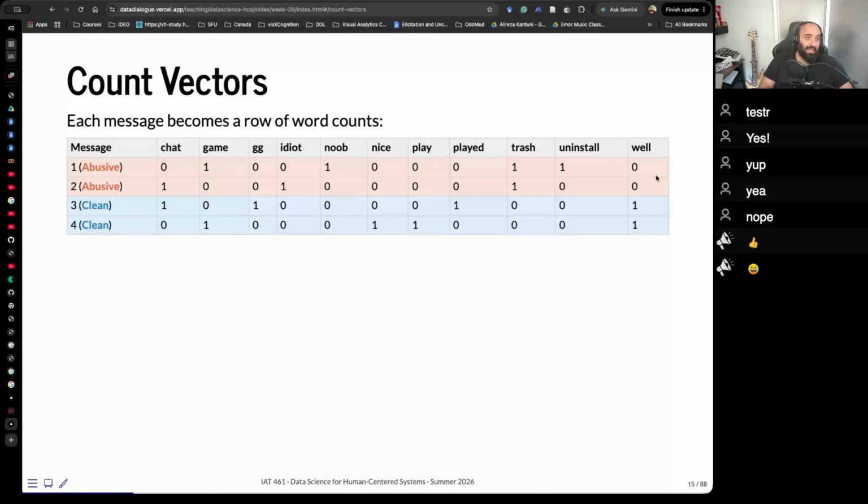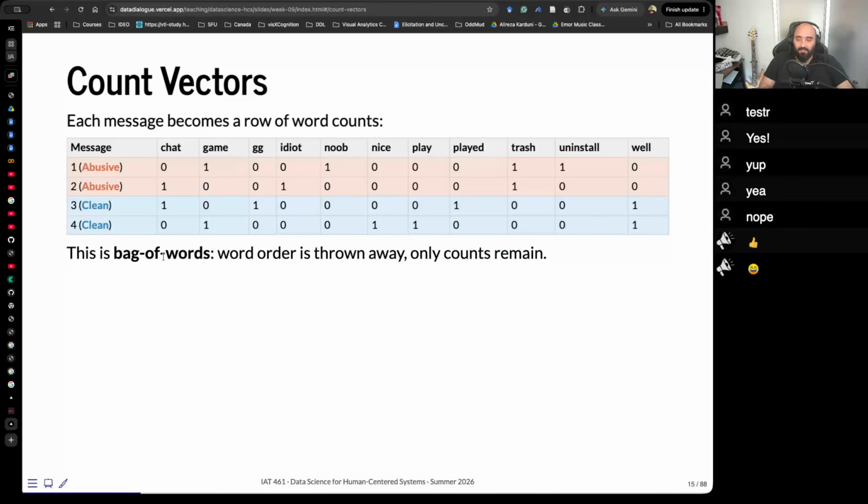This is called count vectorization. Again, the columns are all the words in all the documents, and then the counts are the ones that are present within the specific document that we're looking at. Remember, your vector is every word, your dictionary of words across your whole corpus of documents.